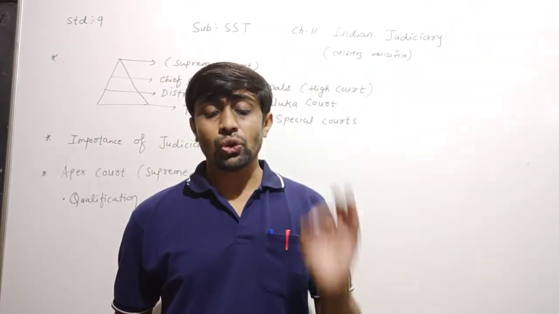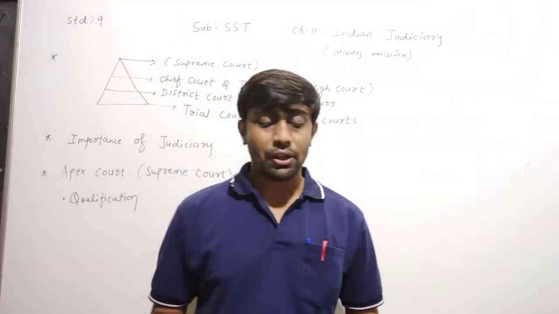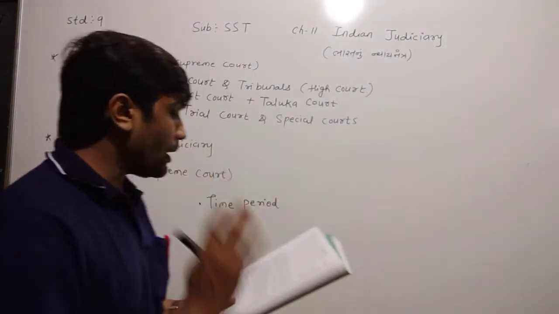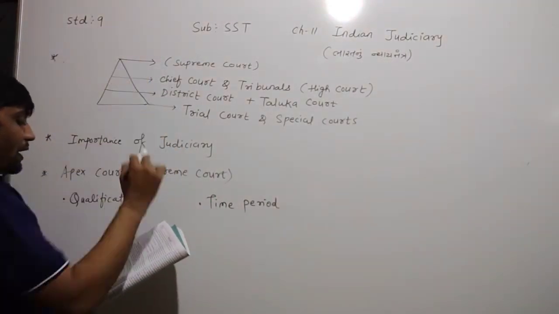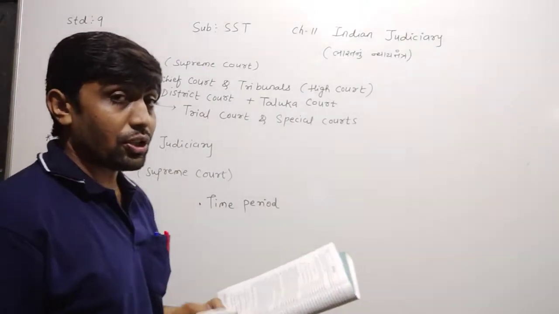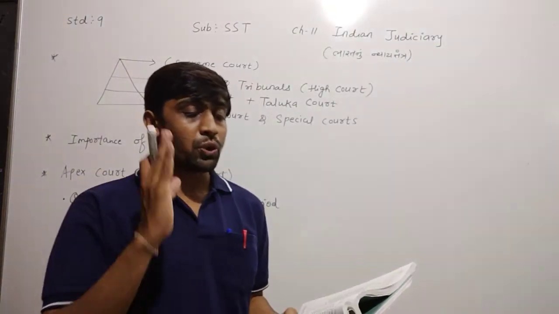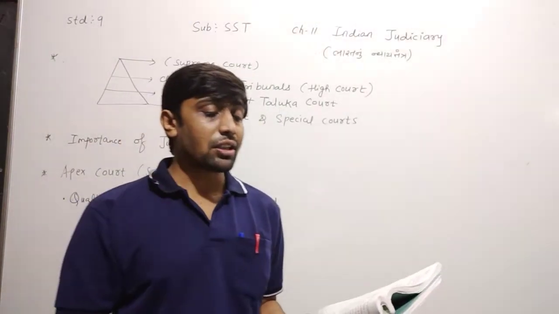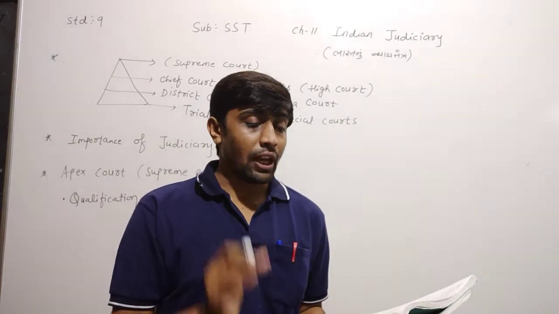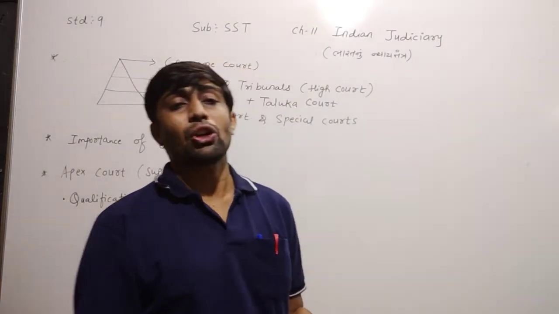The Indian judiciary system is in the form of a pyramid. Dear children, we can say that the Indian judiciary system is in the form of a pyramid, and this is the pyramid hierarchy. We have established a uniform judiciary in India, and at the topmost level there is a Supreme Court.